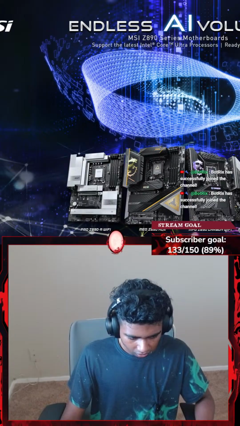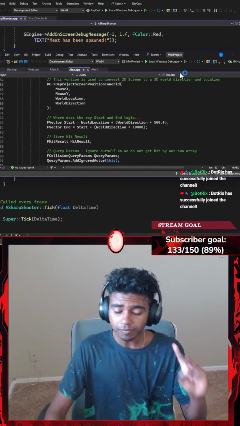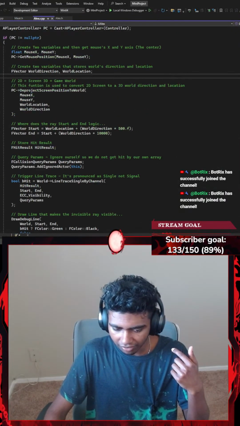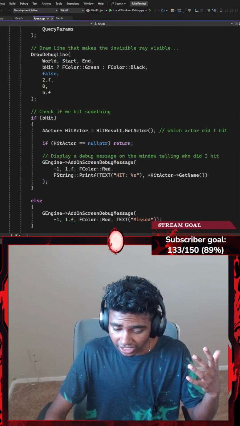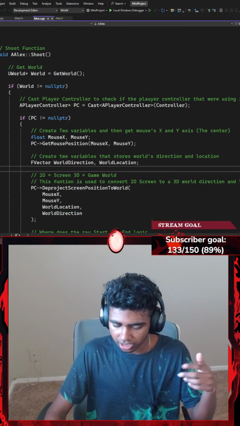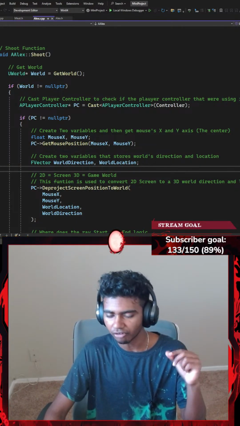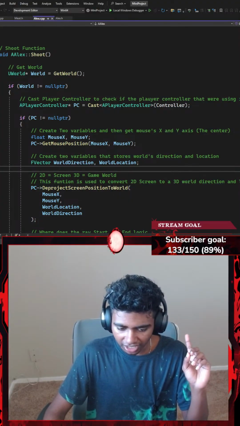Let me open my second project here. This is my mini project which I worked on last stream. Let's zoom in a bit. In my C++ file, I wrote my Shoot function. This is basically the only function that I will be needing. I might use some of this for reference because I don't have enough practice with this. Let me read it once before I actually try writing it.